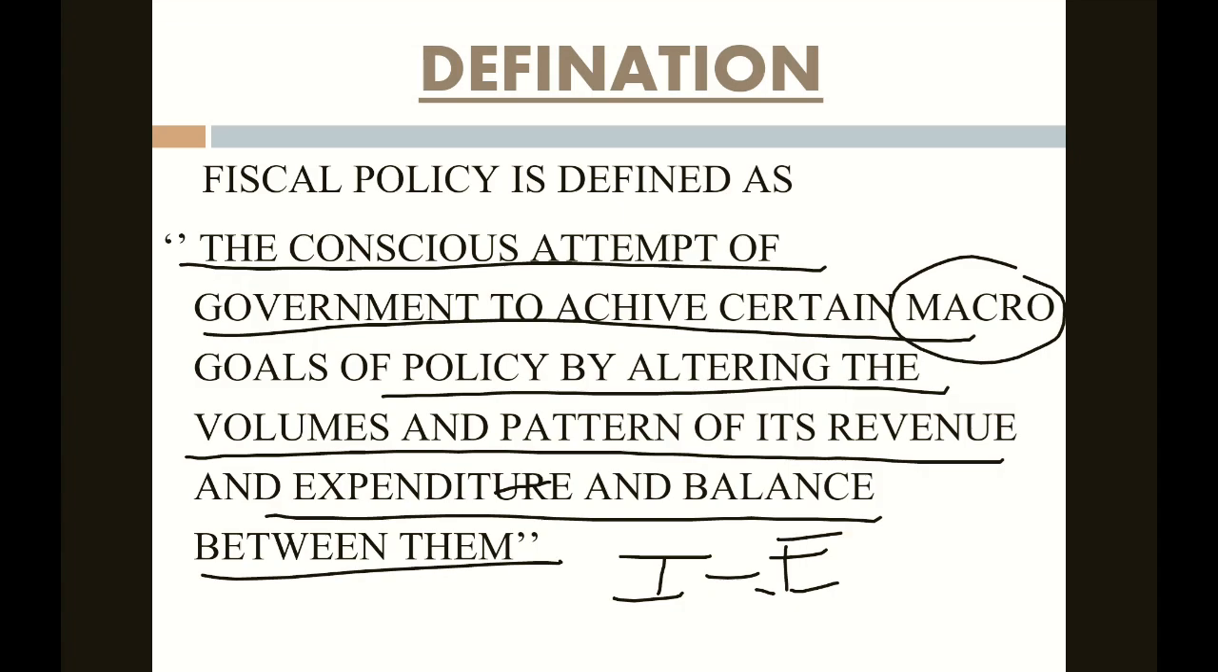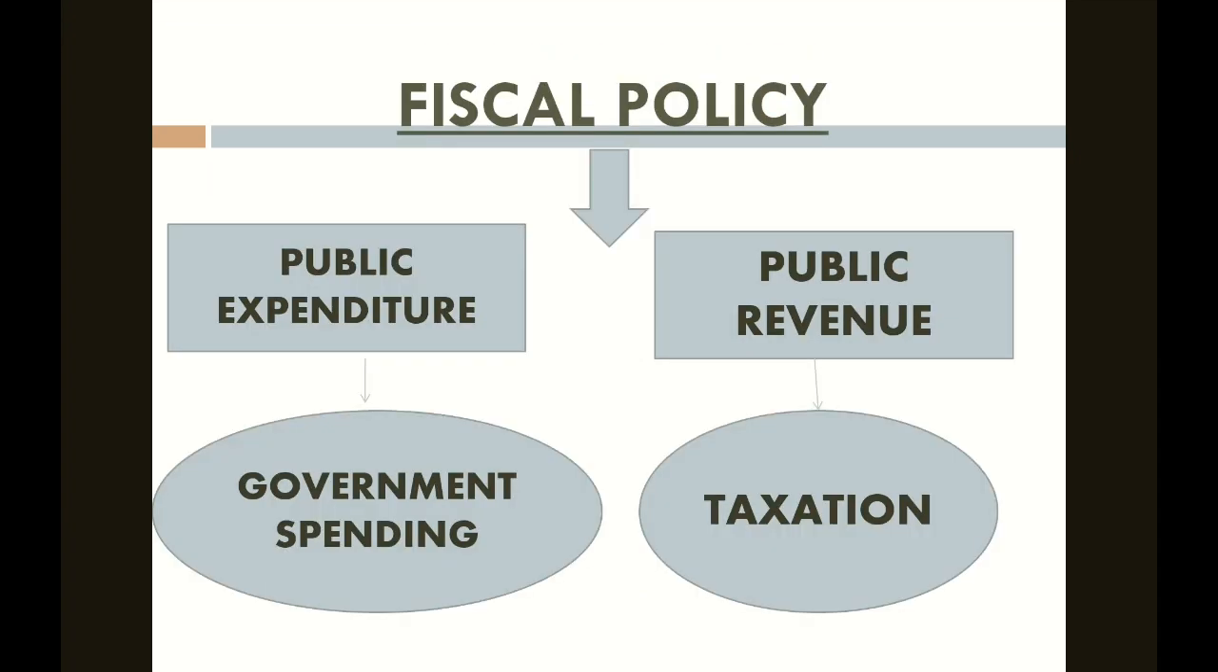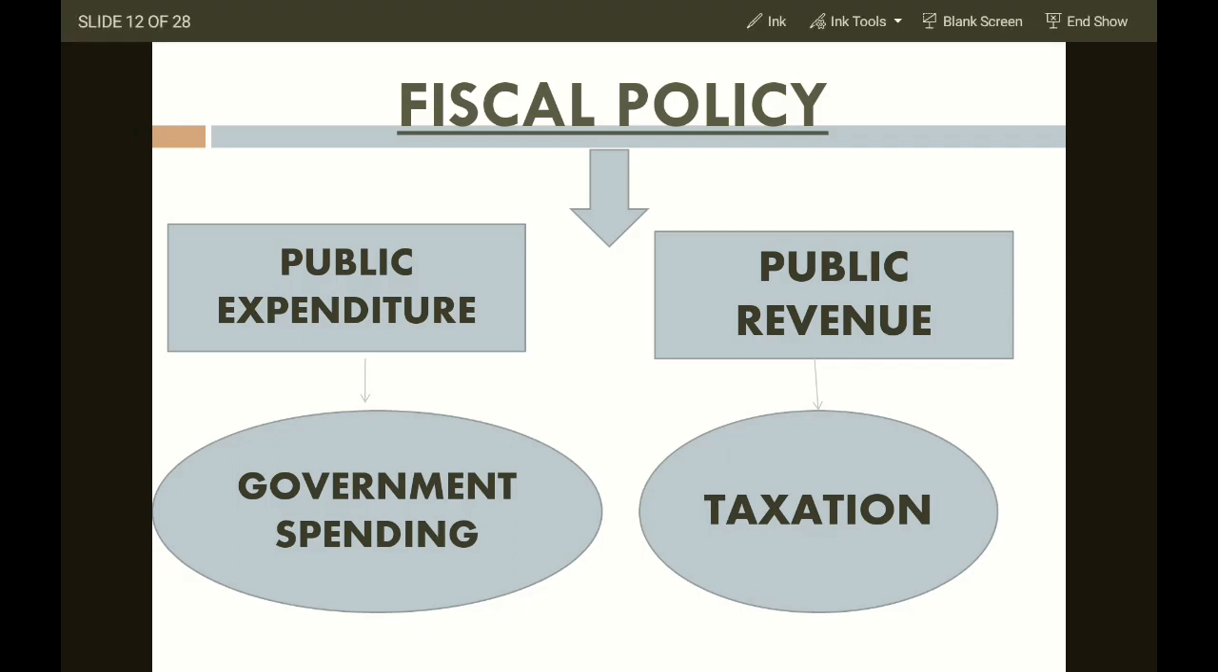Now, fiscal policy is concerned with basically two things. I've told you earlier also: income and expenditure. Income, revenue. The revenue is collected from the people through the form of taxation, direct tax, indirect tax. Expenditure is where they are going to spend the money received through taxation, that's government spending.